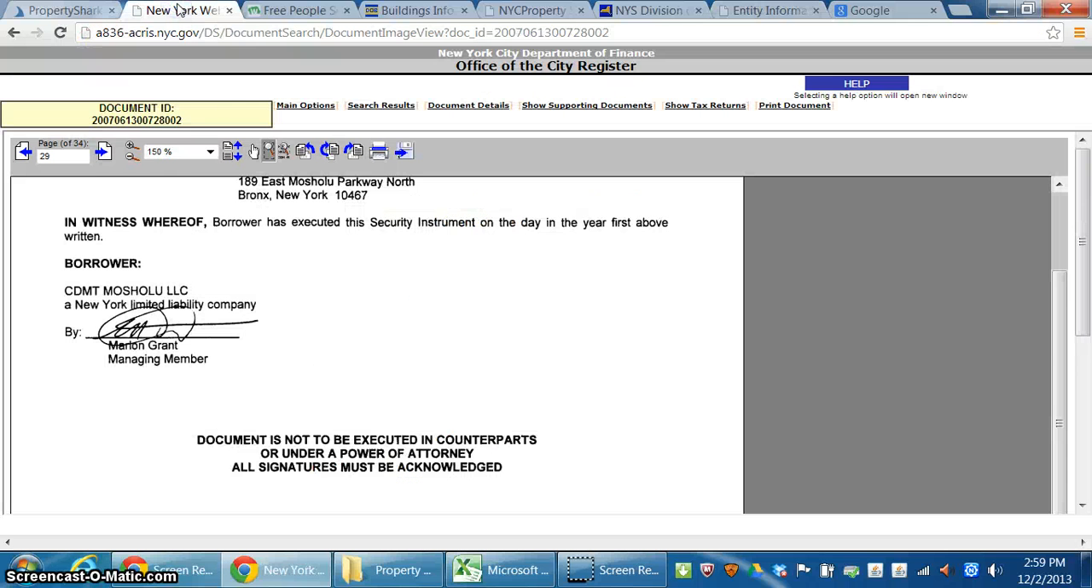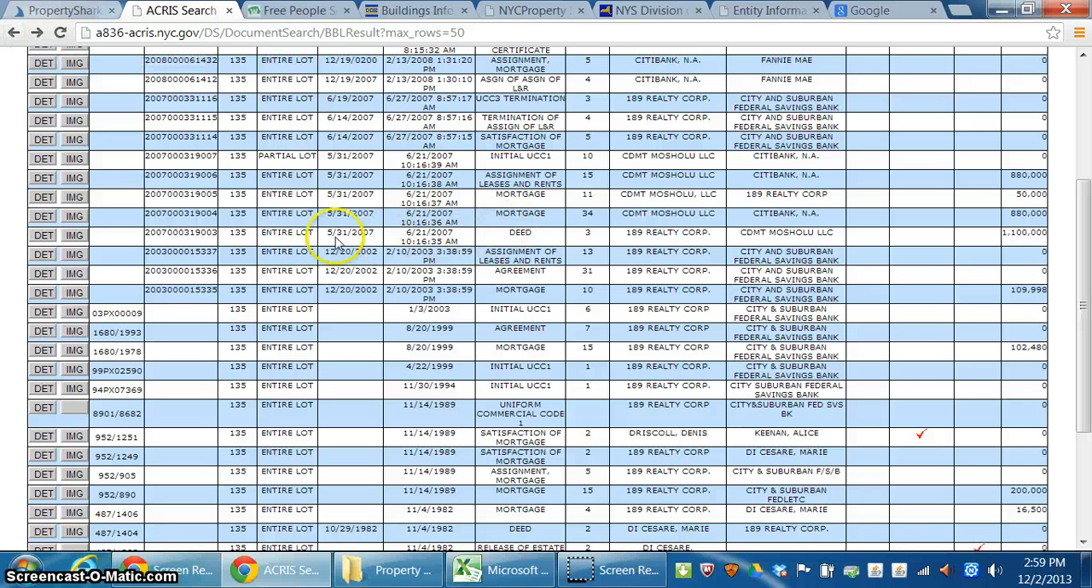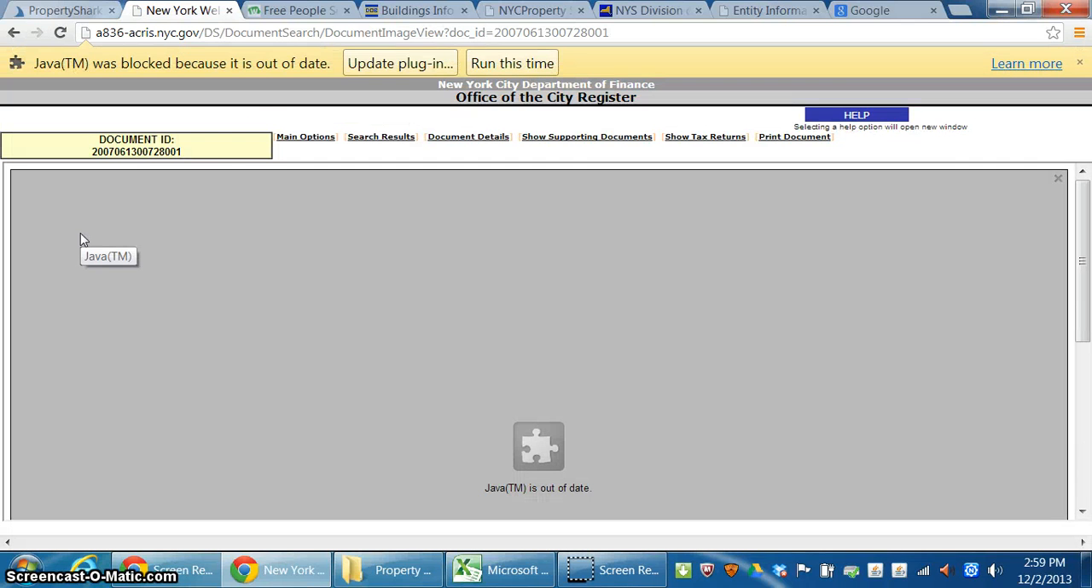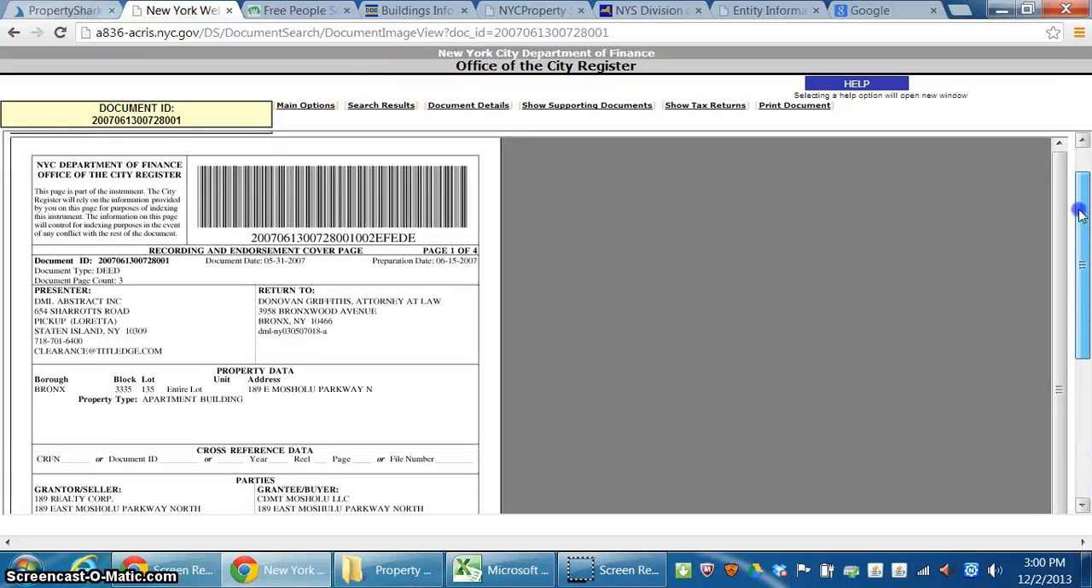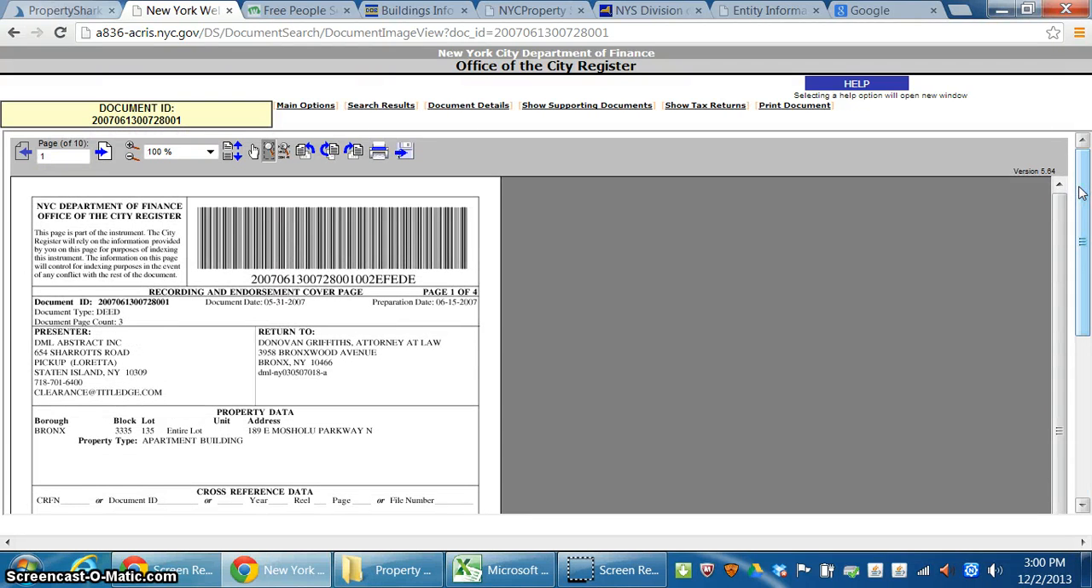So we would go back to this Acris, and just click back here, and then we just go to the deed. The deed is very important because it has the buyer's attorney's information. Even though it doesn't have the owner's information, it has the buyer's attorney's information. And I'm going to show you where to find that in a second. All right, so this is the first place you can find the buyer's attorney's information. It is typically the return to on the cover page of the deed. All right, this is Donovan Griffith. This is typically the buyer's attorney's information.